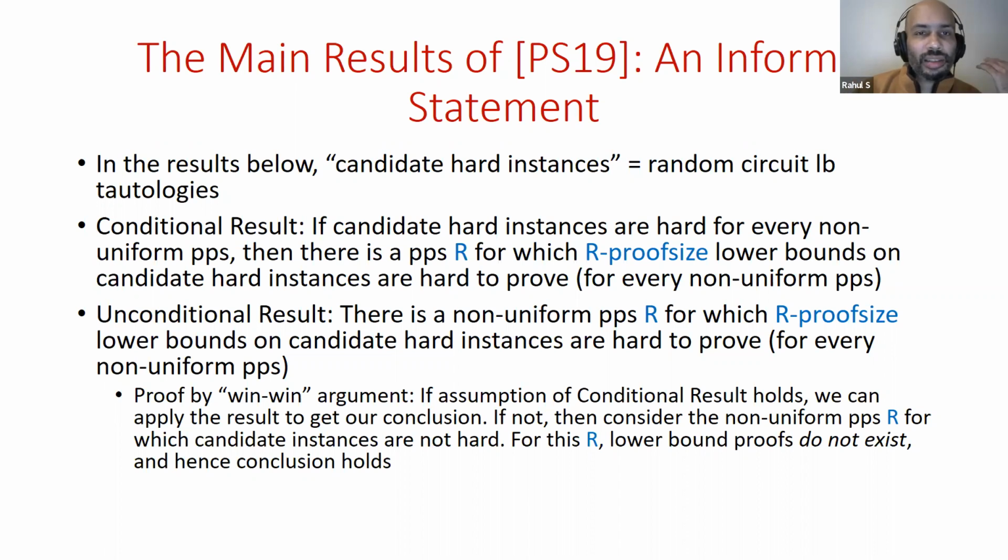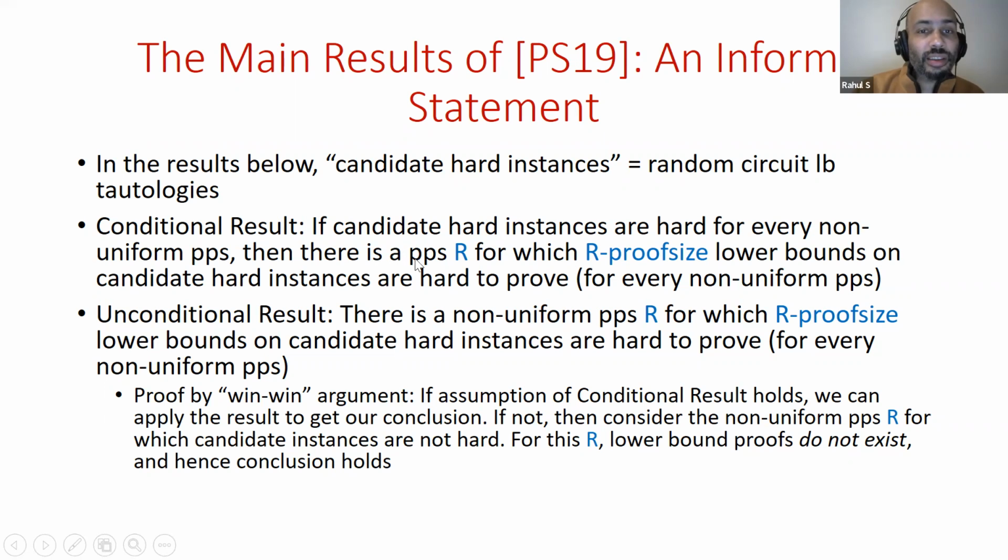Here, as I said, we're interested in certain families of candidate hard instances. Just in this slide, candidate hard instances would mean random circuit lower bound tautologies. And we prove a conditional result and an unconditional result about these hard instances. The conditional result is that if these instances are hard, so we require quite a strong hardness hypothesis, namely that these instances are hard for every non-uniform propositional proof system. And ideally, if you're trying to prove something about hardness of proof complexity lower bounds, you want it to be for formulas that you do believe to be hard. So the assumption is just saying that these instances are indeed very hard.